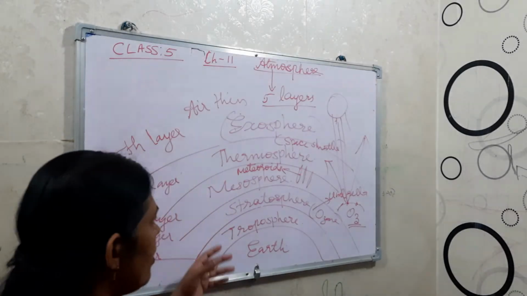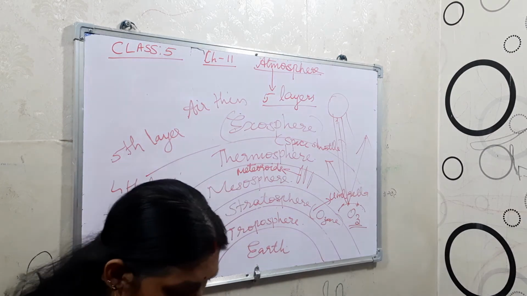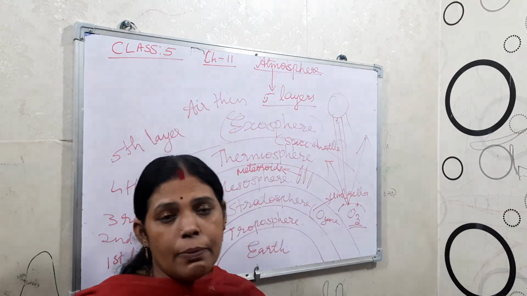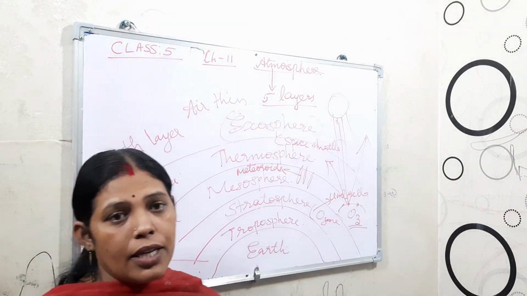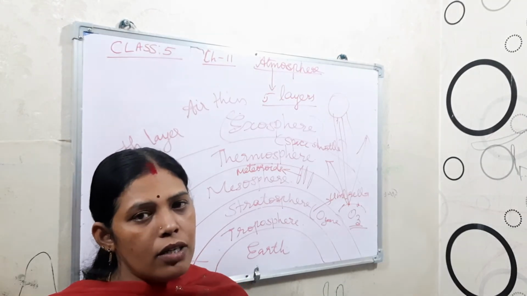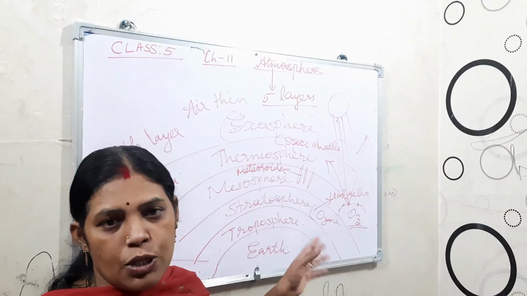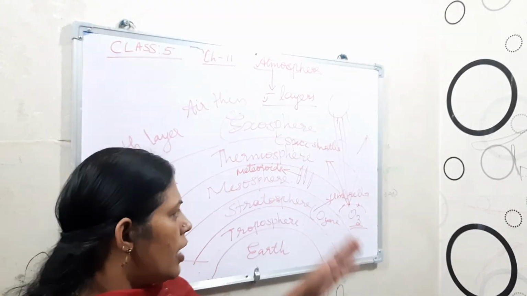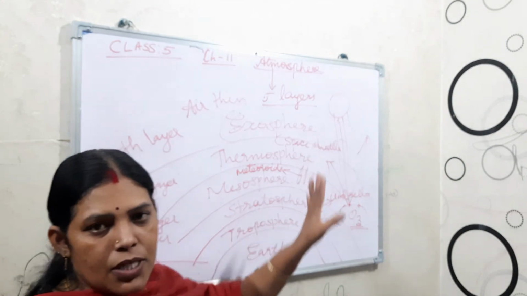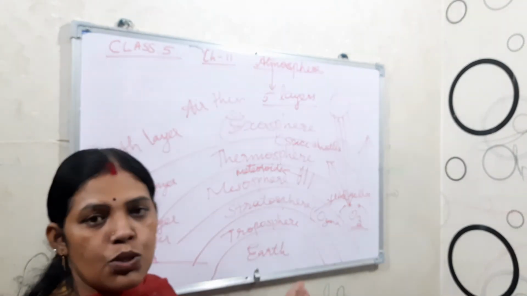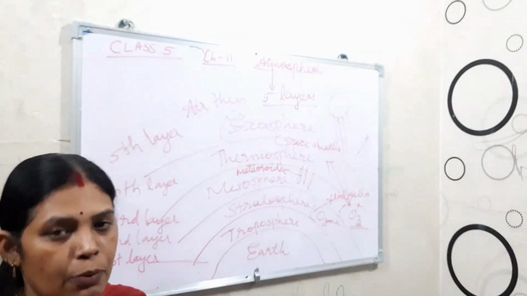Another harmful thing is sunlight. If more sunlight reaches the earth directly, then the earth becomes too hot and we cannot live. The air is also an insulator, which means it does not allow the heat to pass through. So because of these different layers of air, the heat of the sun is reduced, and it does not allow the earth to become too hot. These are also uses of the atmosphere, children.